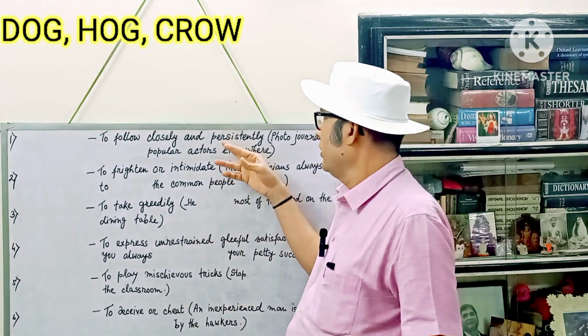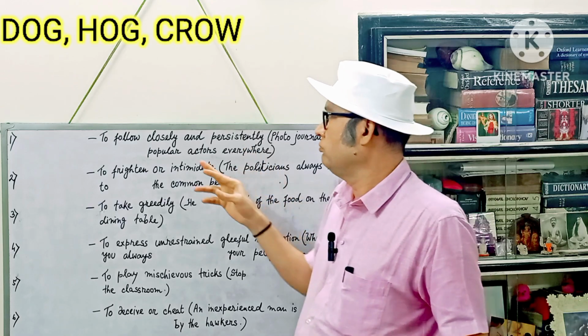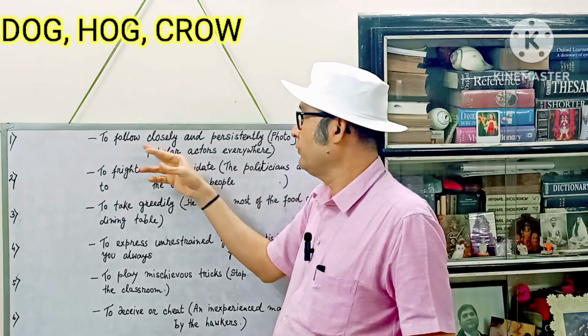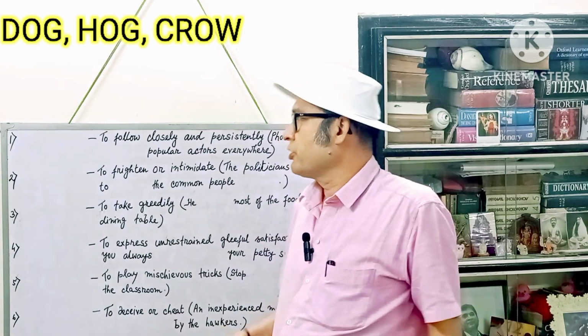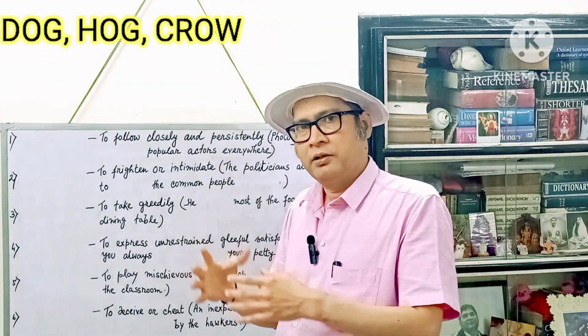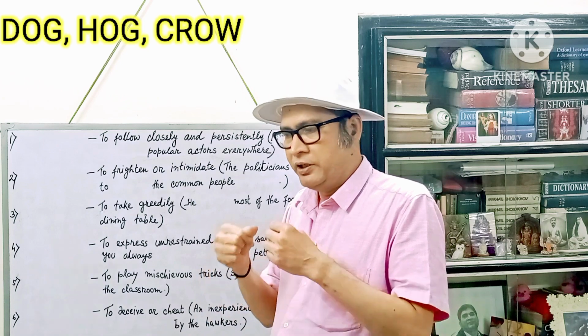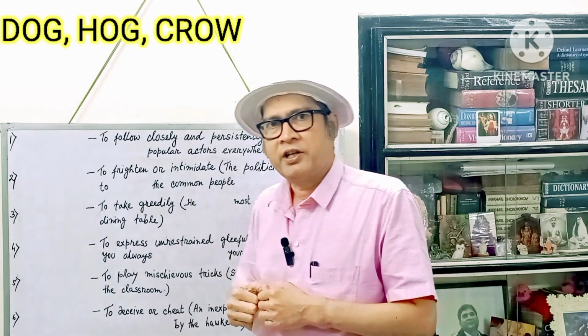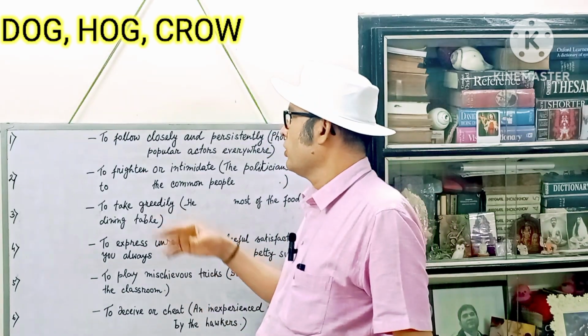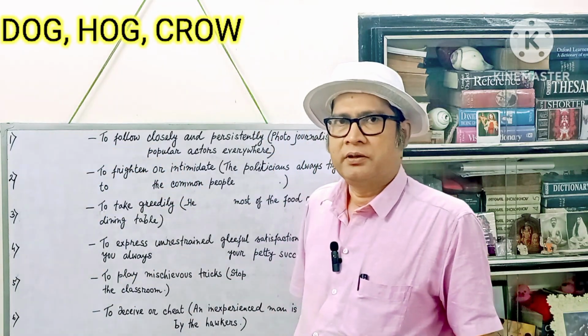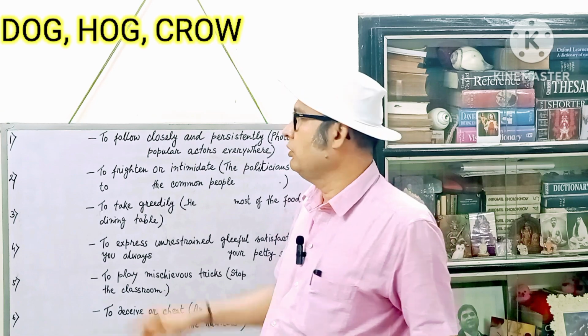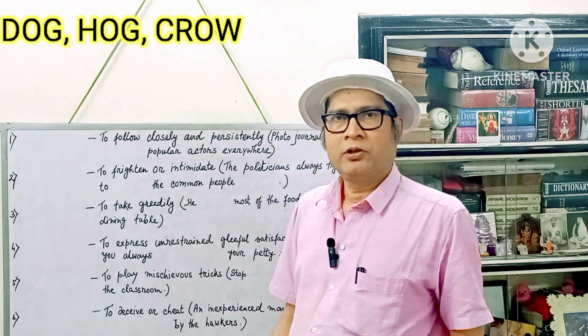The person must follow closely, not at a distance, and persistently, with insistence. That is obstinately following. So, what is the name of that animal that can be used as a verb to mean this?